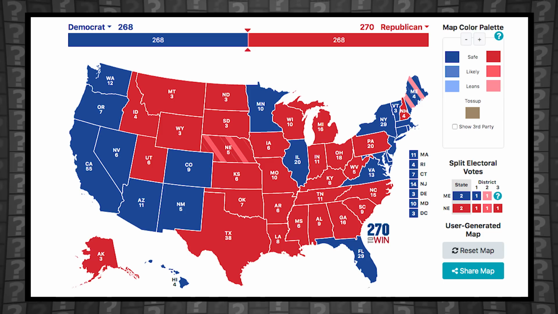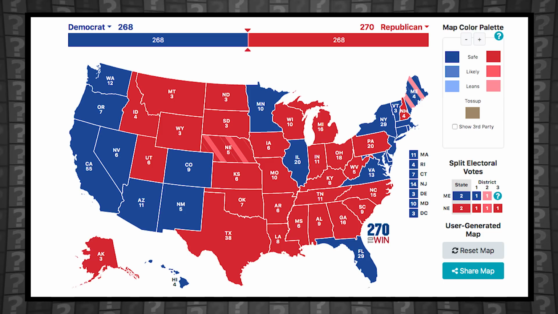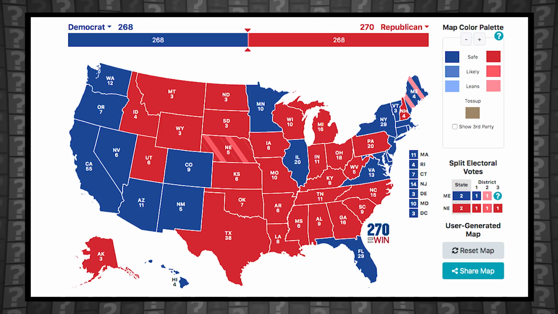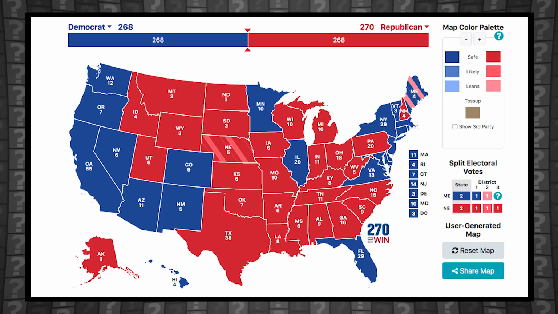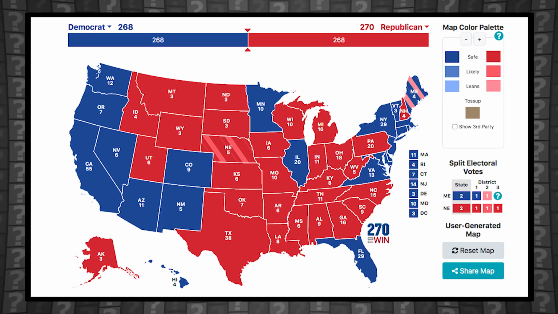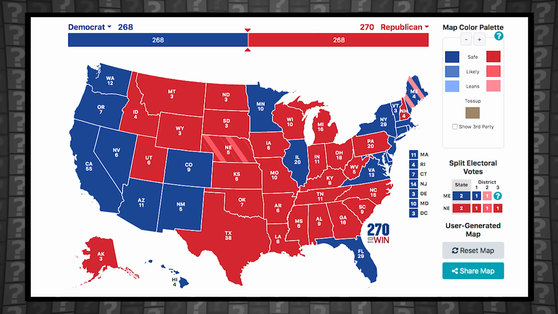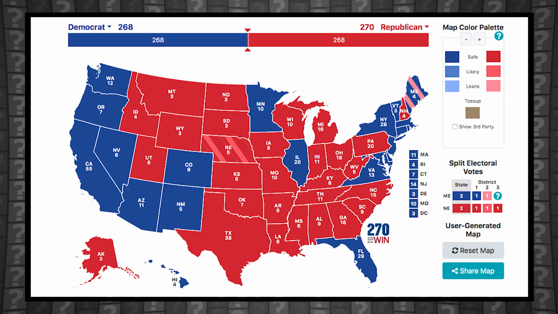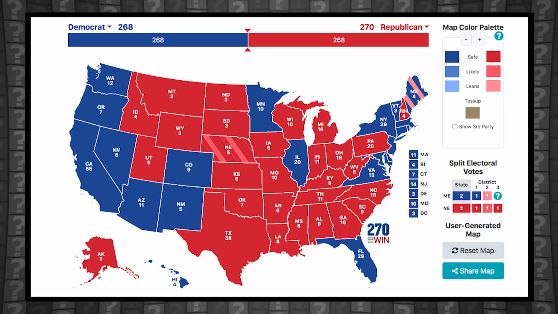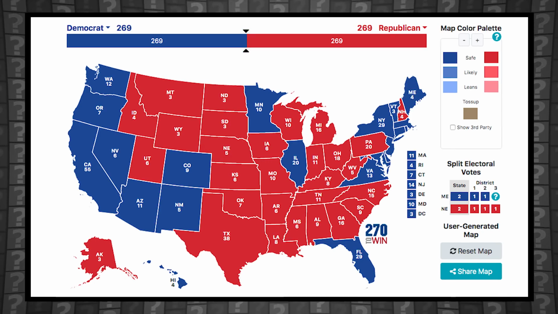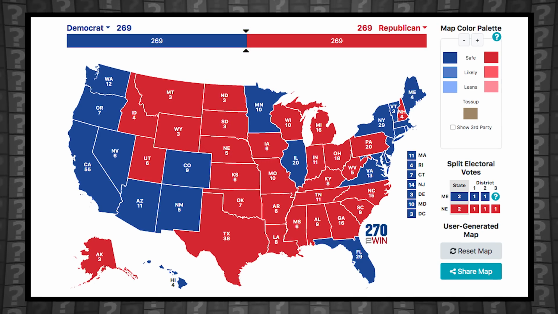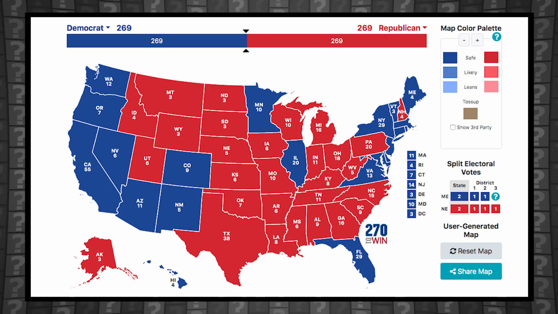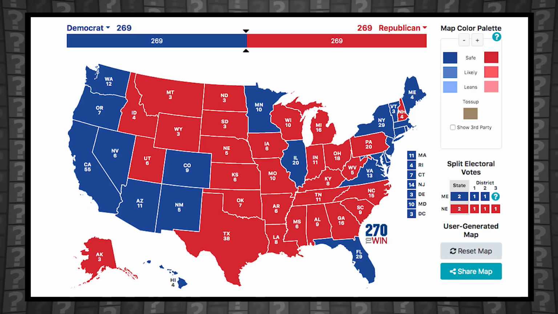This is an interesting result because it means that the single electoral college point districts in Nebraska and Maine that have some chance of being up for grabs could actually play a serious role in the election. If both go Republican, it would just barely give Trump the 270 he needs to win. Ditto if the same happened for Biden. If Nebraska's 2nd district remains Republican and Maine's 2nd goes Democratic, we'd end up with a tied electoral college.